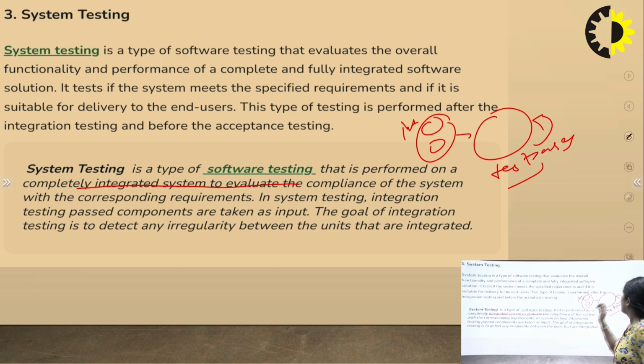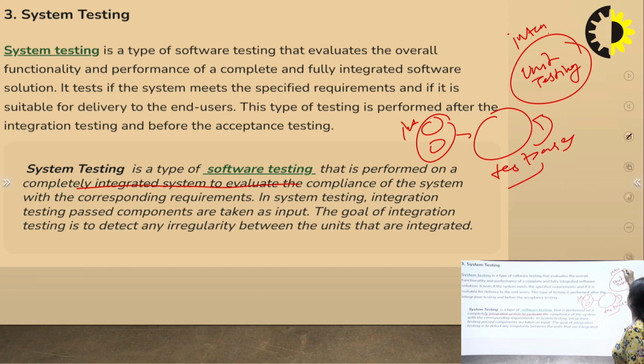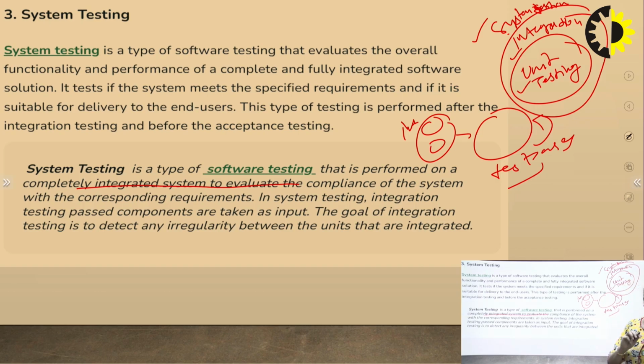Firstly, the unit testing will be done. After that, integration testing will be done. After that, system testing will be done. Unit testing requires minimum time, integration testing requires less time in comparison to system testing, it is average, and system testing takes a lot of time. So it is comparatively slower.